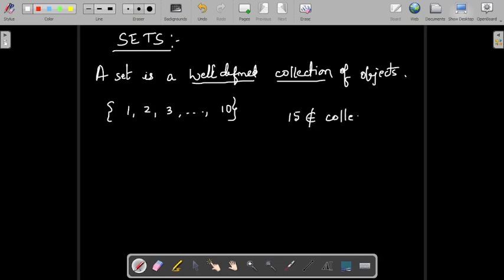If I give you number 5, then you will say that it belongs to the collection. Means there is no ambiguity to say whether the given object belongs to the collection or does not belong to the collection. Such collection is called as well-defined collection. Hence, it becomes a set. This is when we are speaking about any collection mathematically. We are very specific when we are giving any definition mathematically. So, we will specify a set in this way.